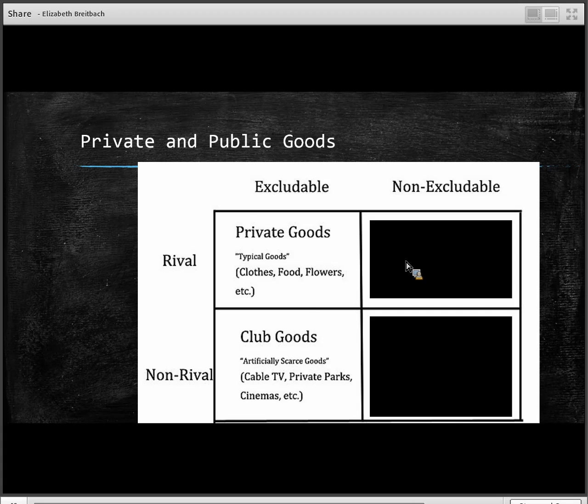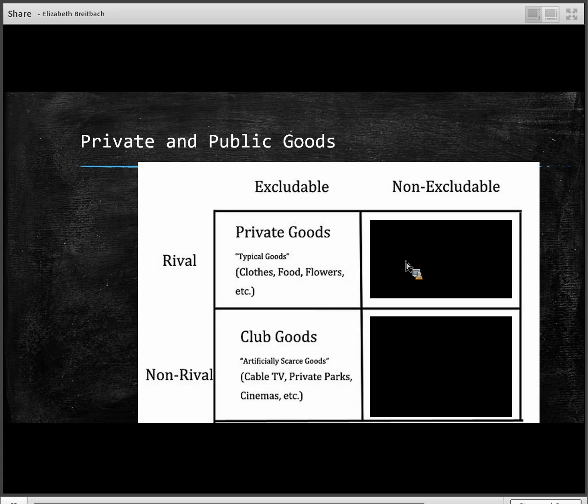Some sort of private park or country club would be another example. It's non-rival. We can all, let's say, golf at the country club at the same time. But if you don't pay for the service, you don't get it. A movie theater is another example. Non-rival. We can both sit in the movie theater and consume the same movie at the same time. But if you don't pay, you don't get to go in.